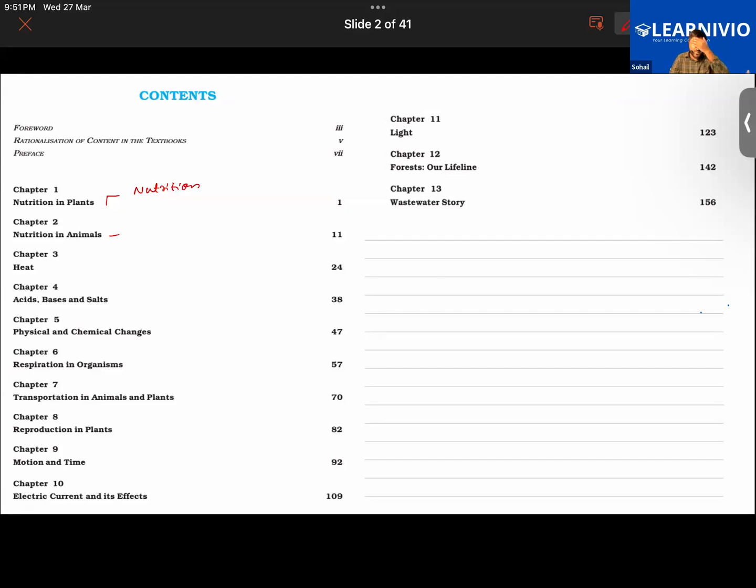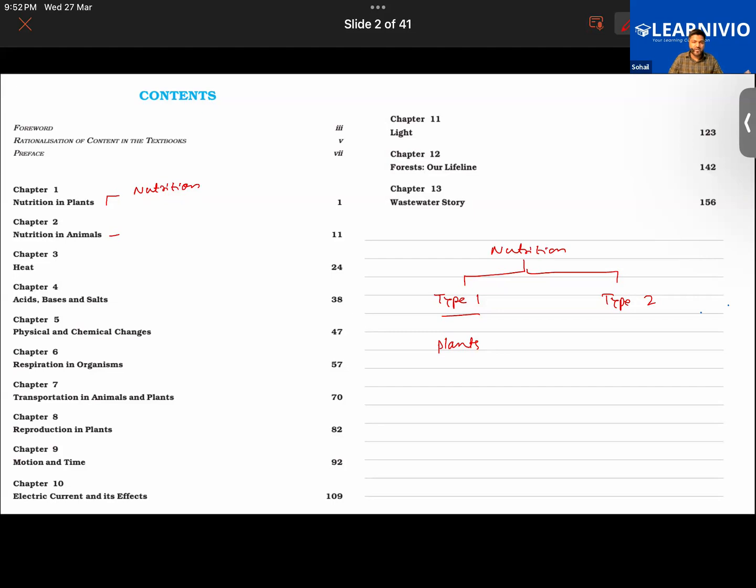So we will understand what nutrition is. Then later on, we will understand the two types of nutrition: type 1 and type 2. In type 1, we will be studying only about the plants. What we have been studying is that plants can prepare their own food. But some of you would be aware that you would have studied about some plants that can't prepare their own food.